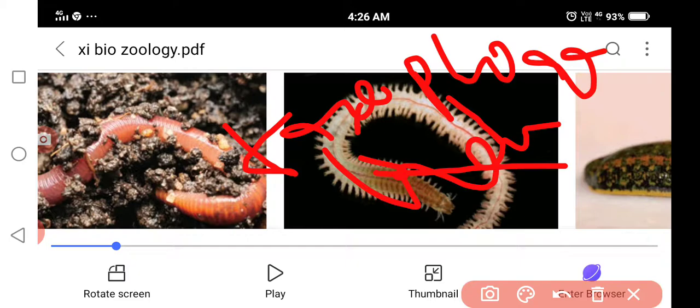Some aquatic animals have parapodia, used for locomotion as well as swimming.